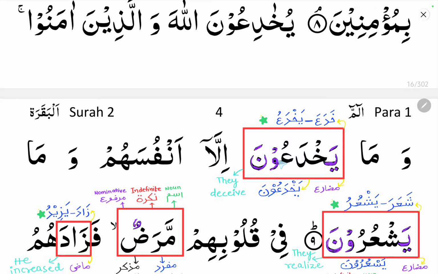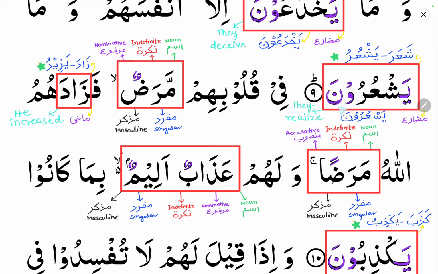So it comes under the third segha of fi'lul mudari, conjugation of a verb. Here if you see yash'uruna, sheen corresponds to fa kalima, ain corresponds to ain kalima, and ra corresponds to lam kalima. So sha'ara yash'uru, that is the fa'ala yaf'ulu pattern. That means they realize. Sha'ara, he realized. Yash'uru, he realizes, he is realizing, he will realize. So yash'uruna, they realize. It is the third segha of fi'lul mudari, conjugation of a verb.